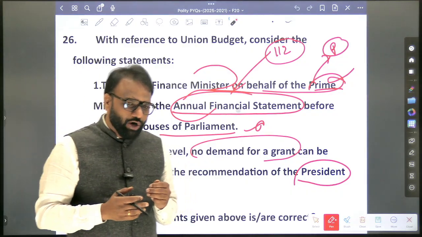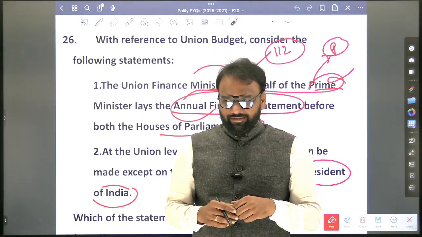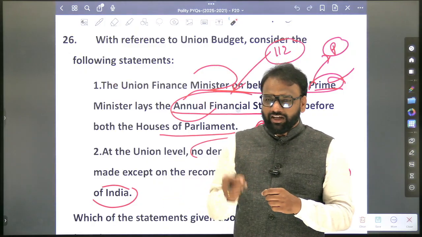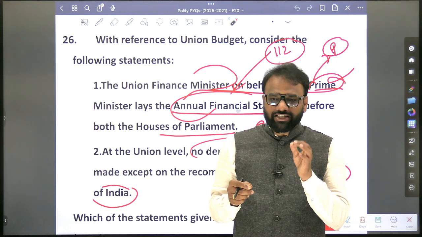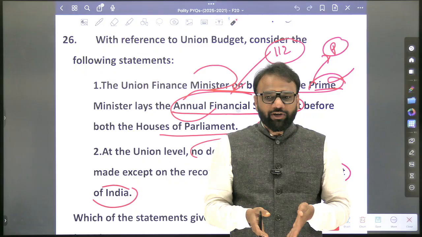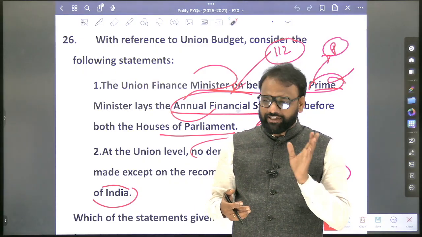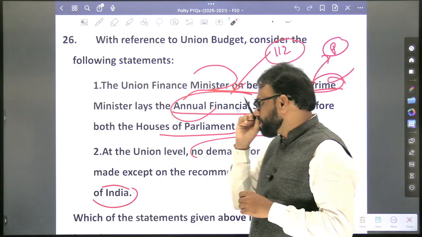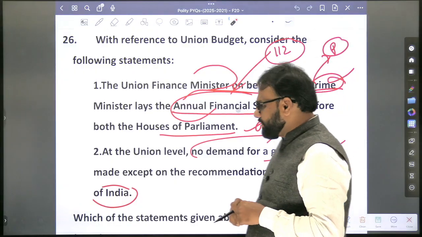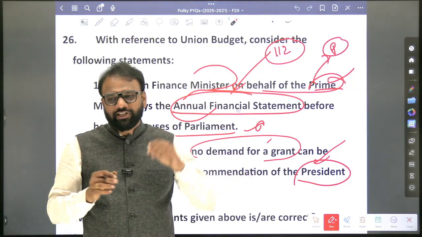So approximately how many demand for grants does India have? One ministry, only one demand for grant? True or false? Approximately we have 100 plus demand for grants. So this indicates that the number of demand for grants for one ministry is not restricted. Here you can go to the absolute numbers in the 2025-26 budget. How many demands for grants were placed? You can go through that content. So demand for grant can be made except on the recommendation of the President. Once the demands for grant have been passed, automatically money will go into the respective ministry's account.